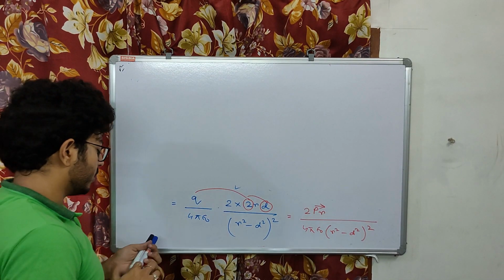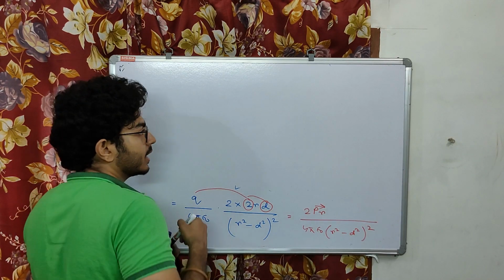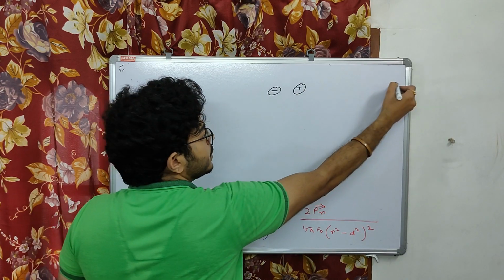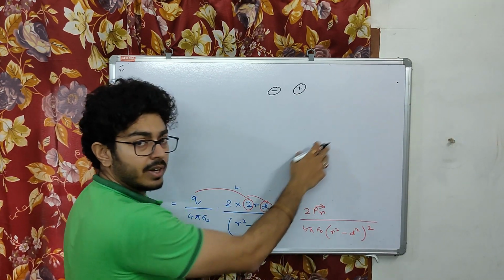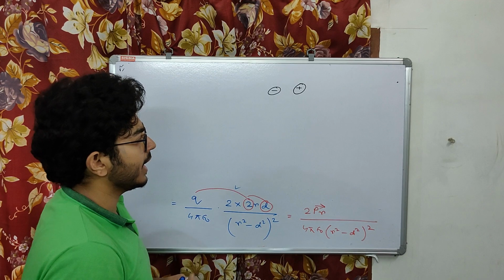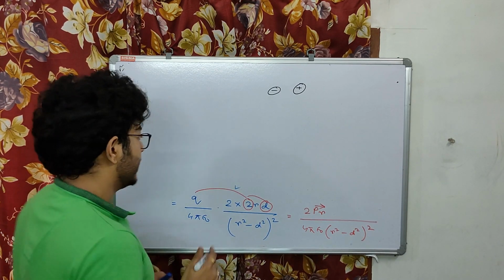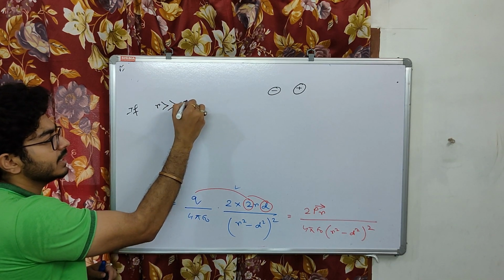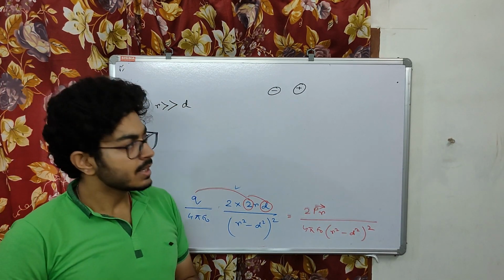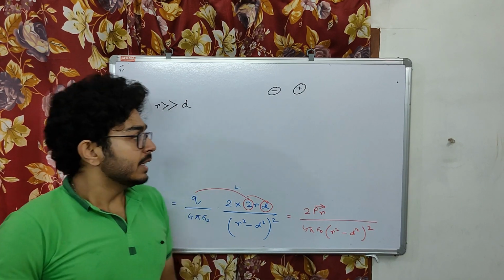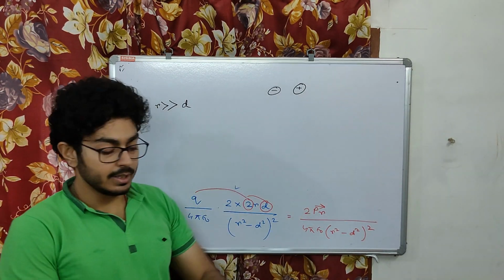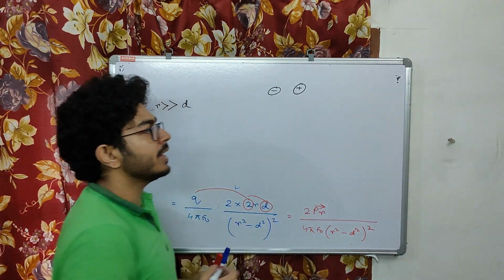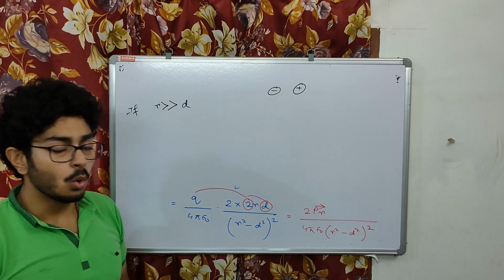Suppose this electric dipole is here, and this point P is very far away from the electric dipole, so that r is very much greater than d. Then what will be the condition? This can happen, this is quite normal. If this point P is very far away from this electric dipole, what will happen?